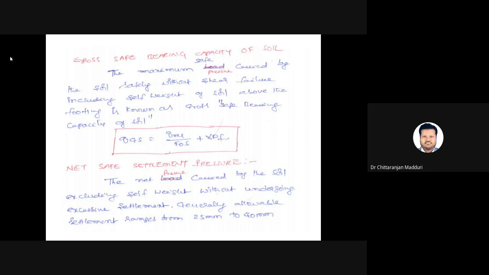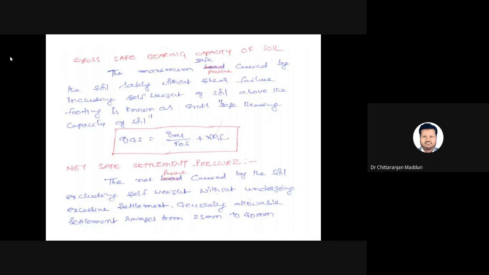So the maximum safe pressure carried by the soil safely without shear failure, including self weight of the soil above the footing, is known as gross safe bearing capacity. In every term, we need to say it is a shear failure.